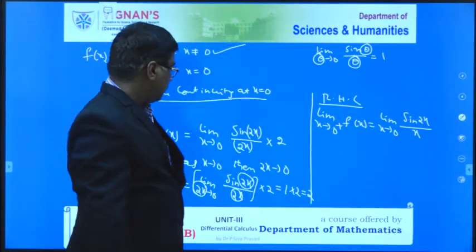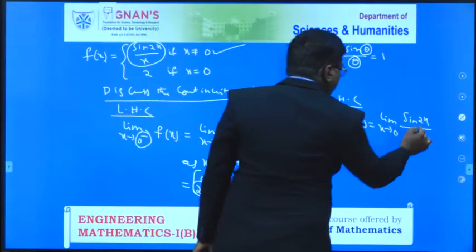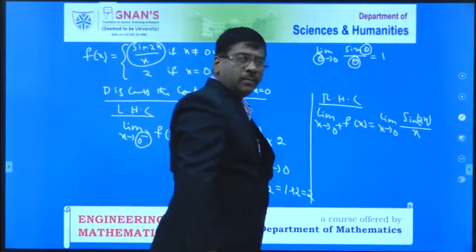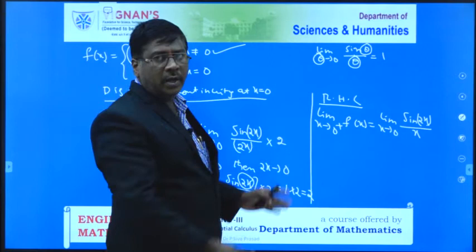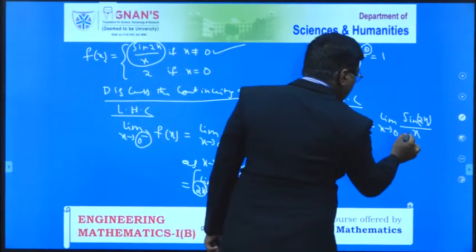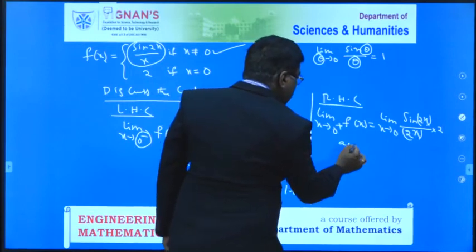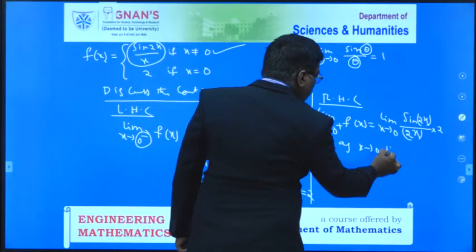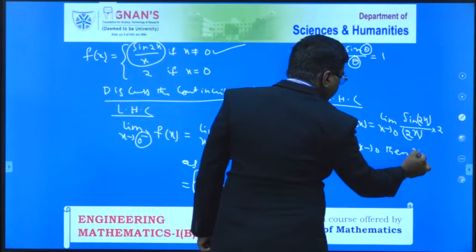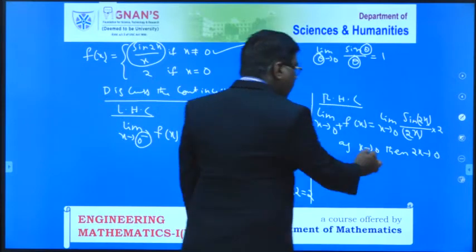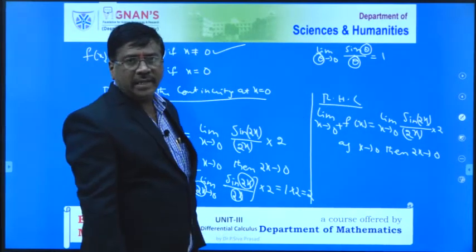Sine 2x by x. So here the amplitude you cannot change. By using that, you can change the remaining two also. Therefore, I have to multiply and divide with 2. Now, as x tends to 0, 2x also tends to 0, because I have multiplied with 2 on both sides.